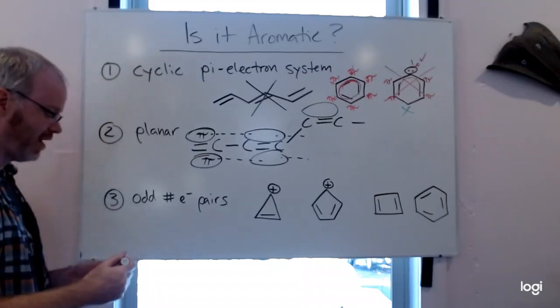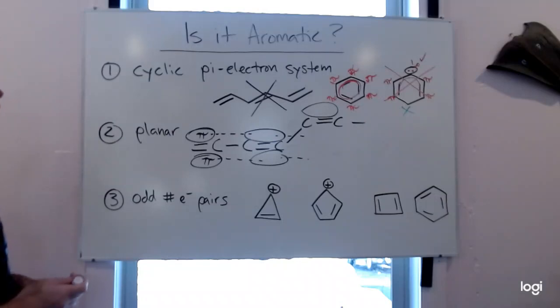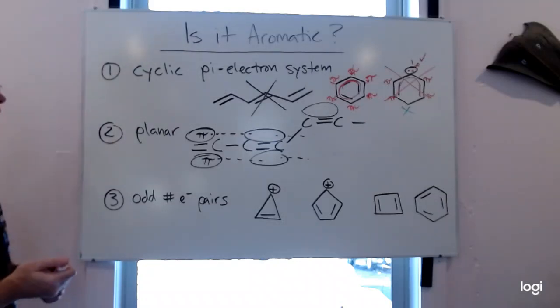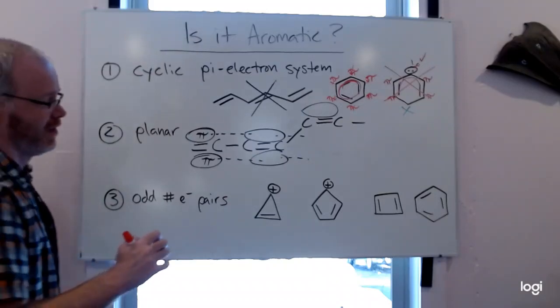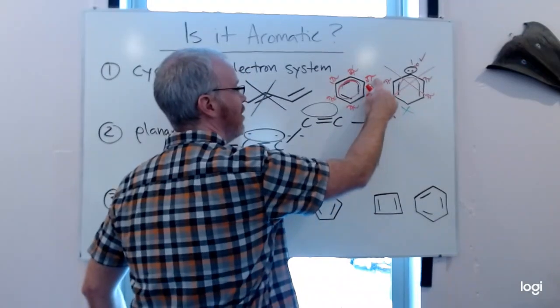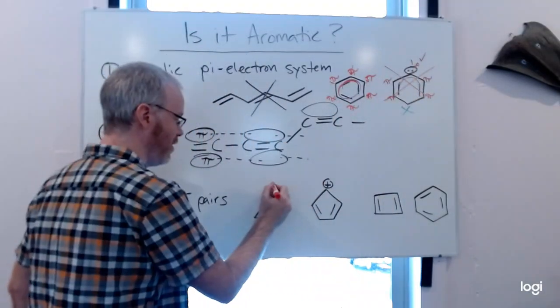It also has to have an odd number of electron pairs. Aromatic structures that have this unusual stability always have the same sets of electron pairs. So if I'm counting whether or not I have cyclic pi systems, I'm looking for parts of a pi bond, and I'm looking for lone pairs. It can also be a positive charge.